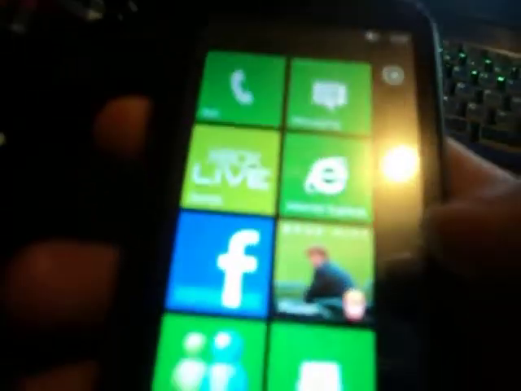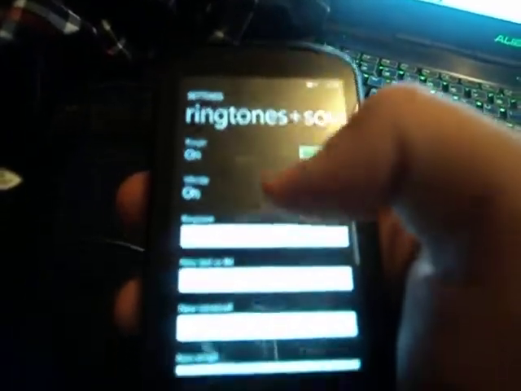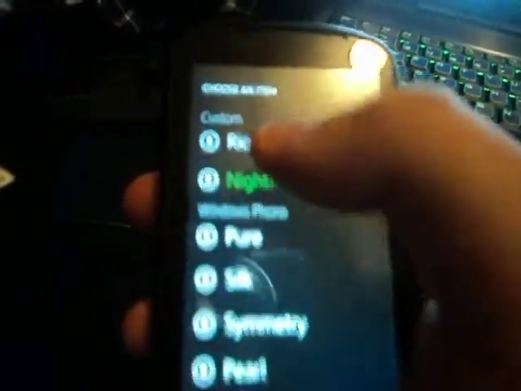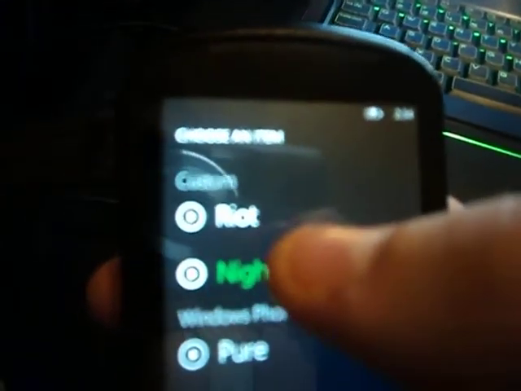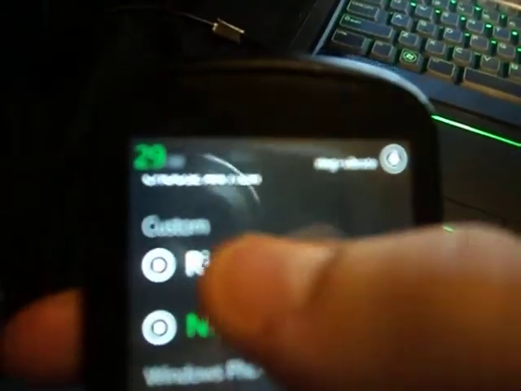drag it down to your phone, so it's synced. So now, I'm going to go into my settings, ringtones, ringtone, right at the top, there it is. There's how you make custom ringtones.